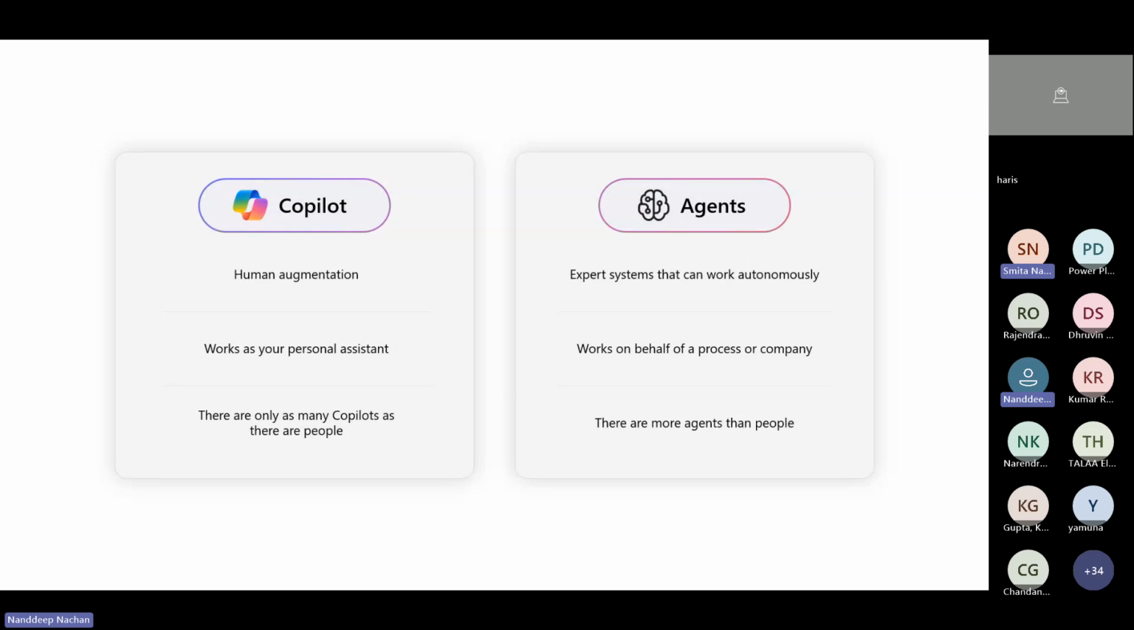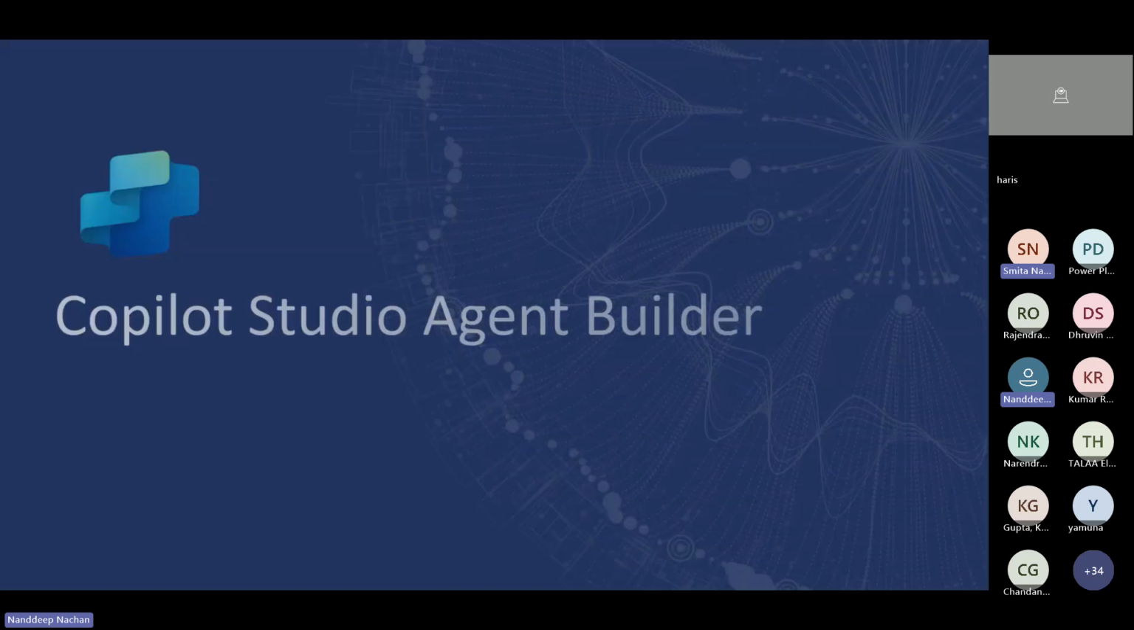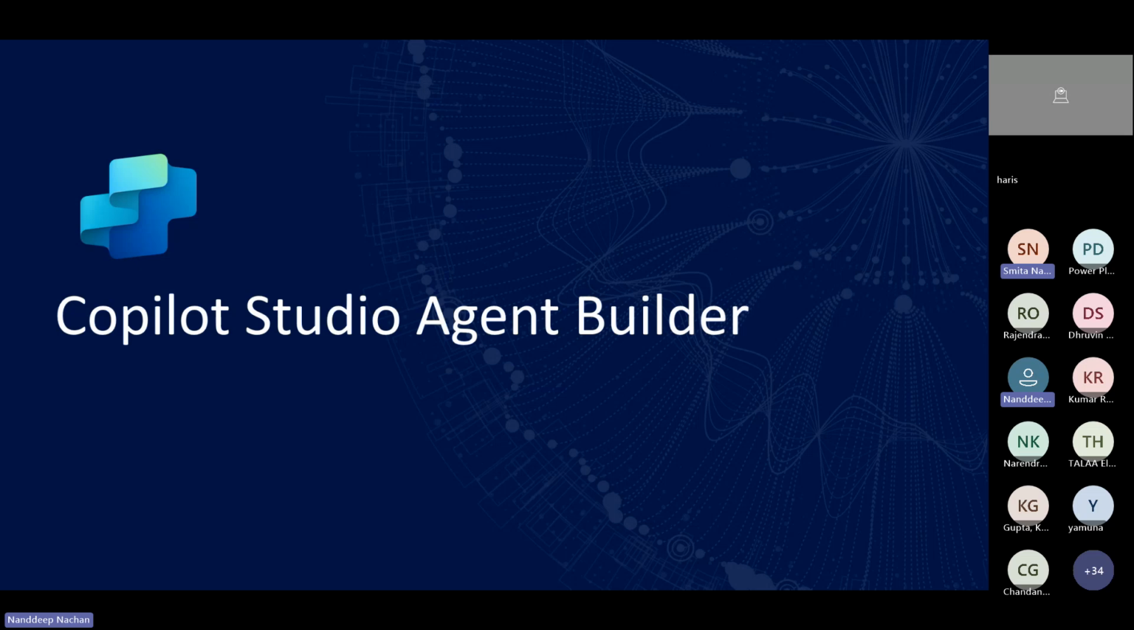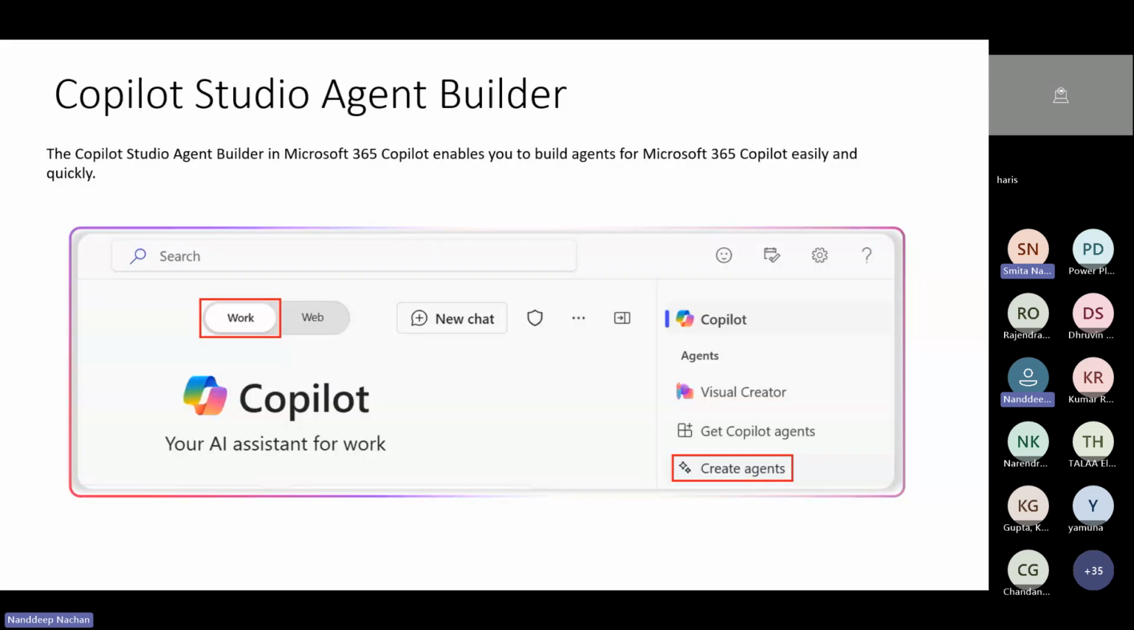Now let's talk about the Copilot Studio Agent Builder. This Copilot Studio Agent Builder is a tool designed to help organizations create custom AI-powered agents that work within the Microsoft ecosystem. It allows businesses to define specific workflows, integrate their data sources, and configure task automation tailored to their needs. Let's talk about the key features.